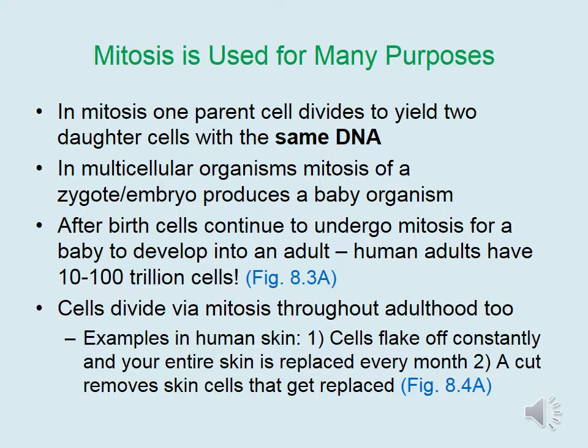Even throughout adulthood, our cells continue to divide. For example, in our skin, cells flake off constantly, and it's estimated that your entire skin is replaced every single month. When you cut your skin, cells get removed that also get replaced via mitosis.